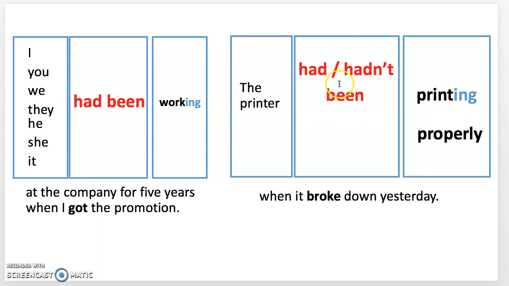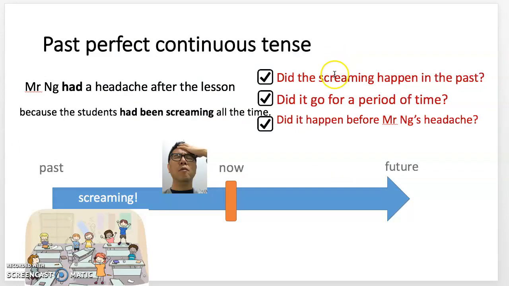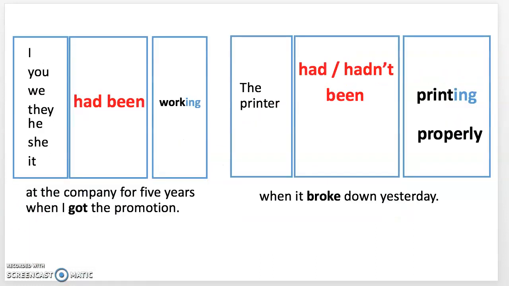The printer had been printing properly, or you can say the printer hadn't been printing properly when it broke down yesterday. Now, if you go back and ask those questions, you could say that the printer didn't work before, right? It happened before that. So this is what you can do.